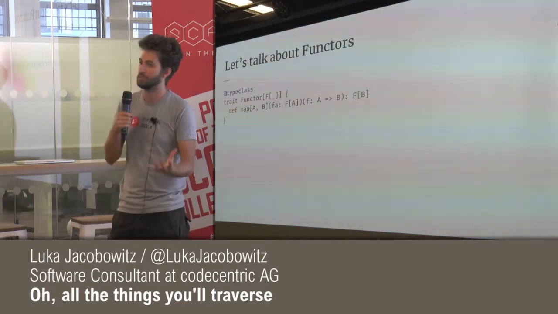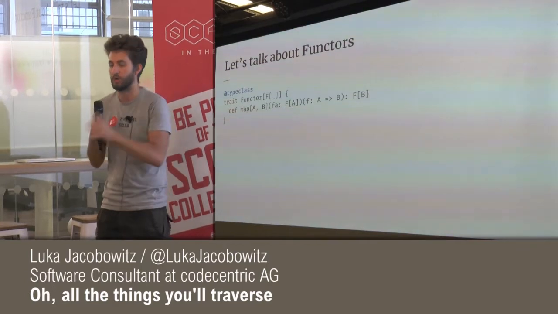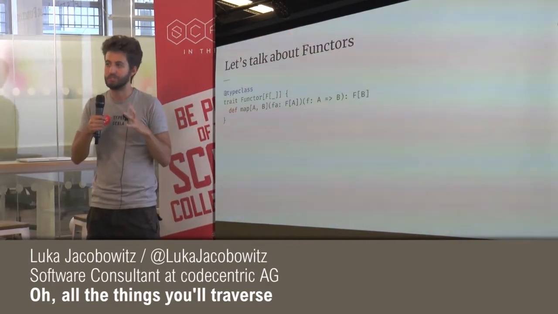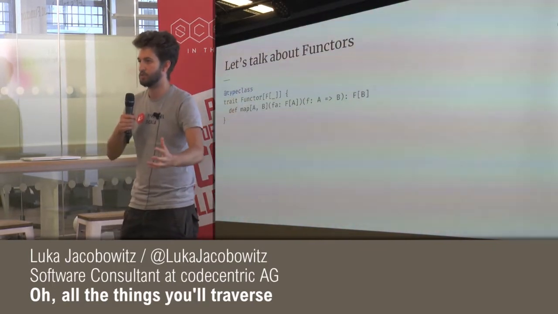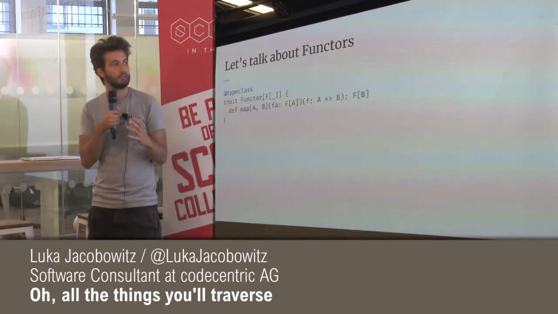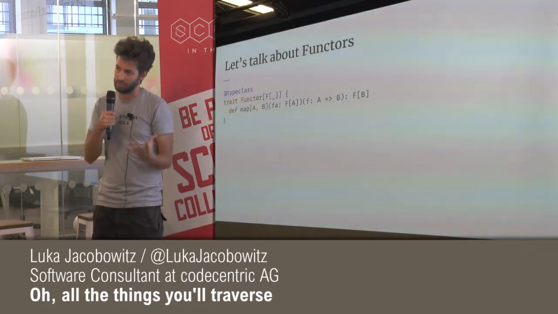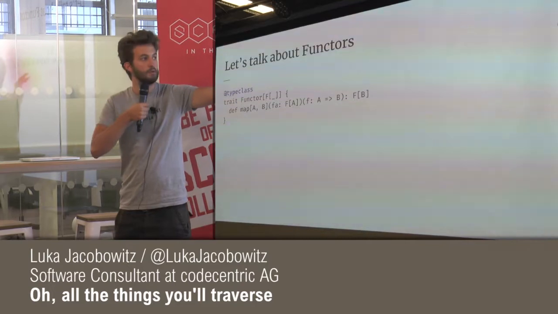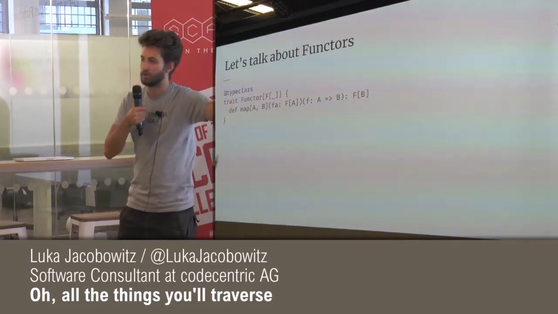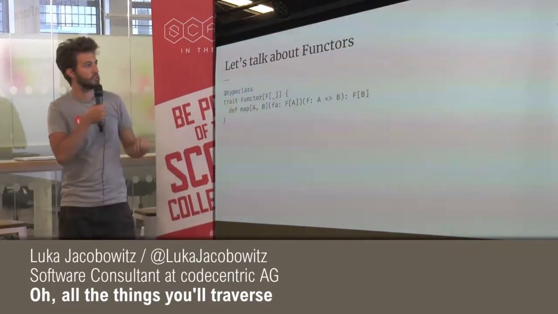You can only have Option of Int or Option of String. So Option itself is not a type, but it's something called a type constructor. It needs another type to become a fully applied type. So Option is not a type, it's a type constructor, but Option of String is a type. And this F is not a type, but F of A or F of B are types. And yeah, that's the gist of it.